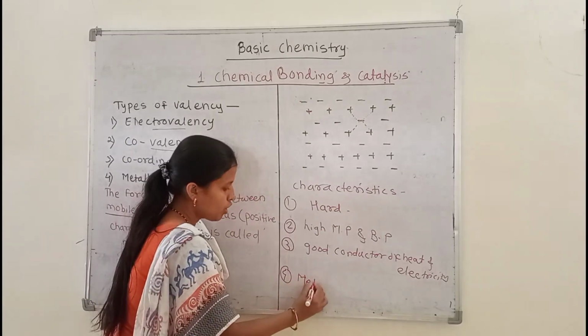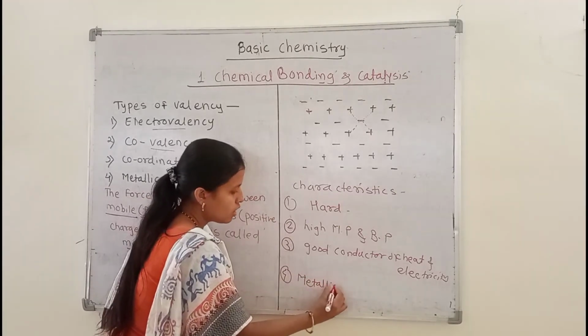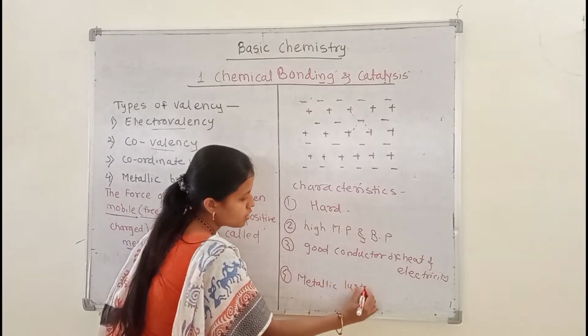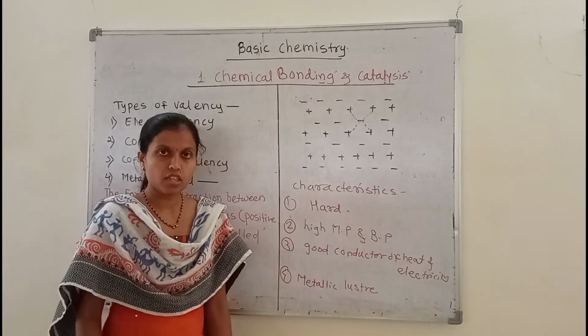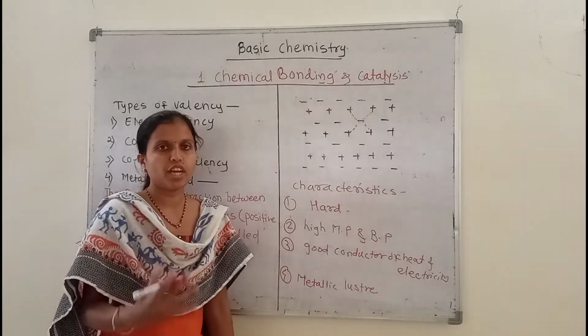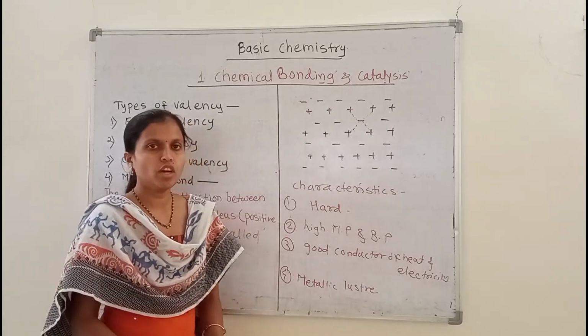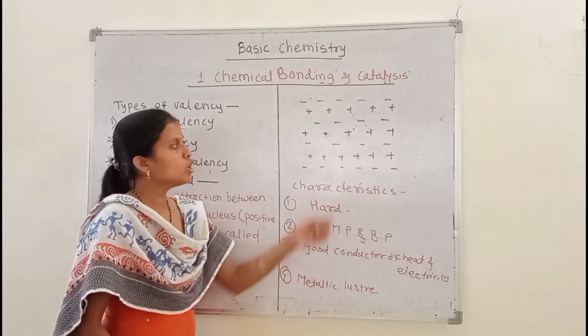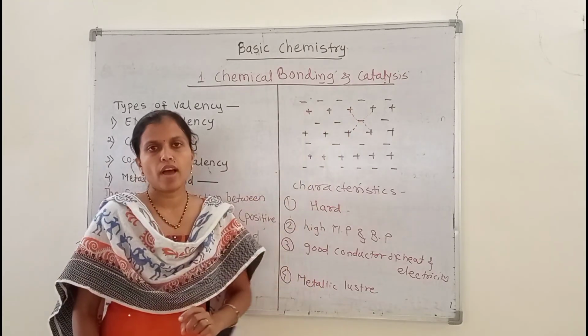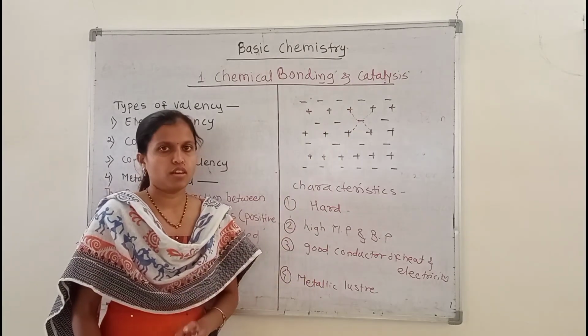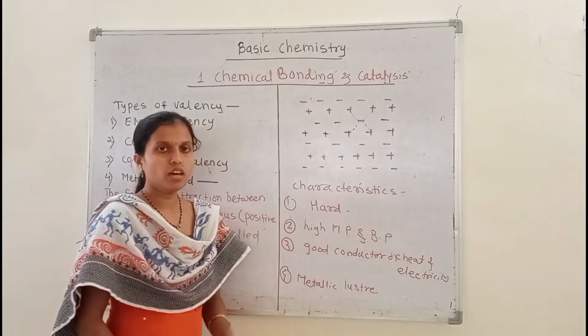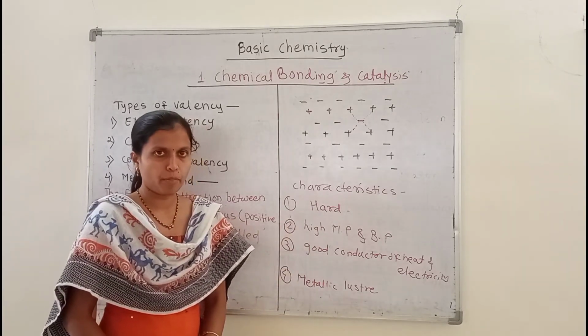This property of the metal is called metallic luster. Metallic luster means the metals have a bright shiny surface. This property is also due to the presence of mobile electrons on the surface. Okay, so these are the characteristics of metallic compounds.